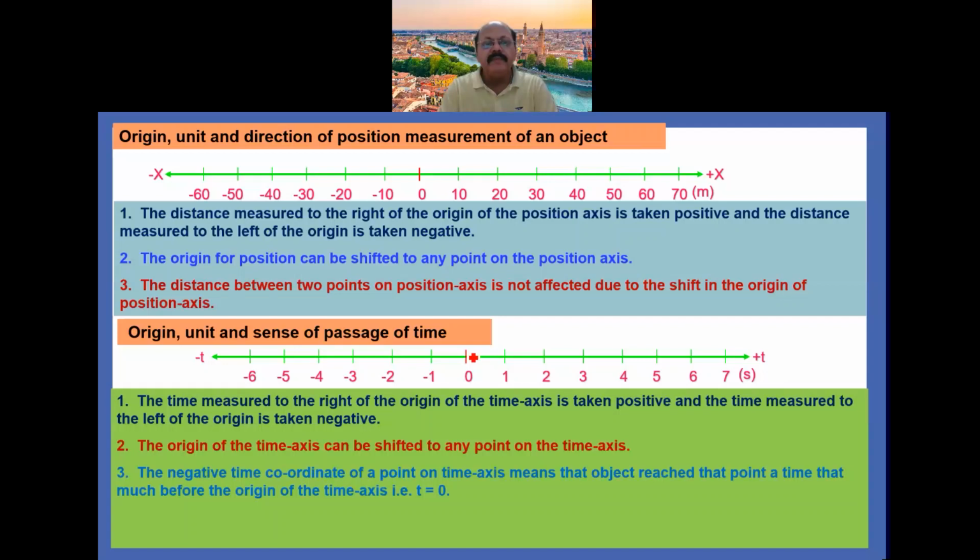Third point, the negative time coordinate of a point on the time axis means that the object reaches that point at a time that much before the origin of time, that is t equal to 0. So this is about origin on position axis and the origin on the time axis.